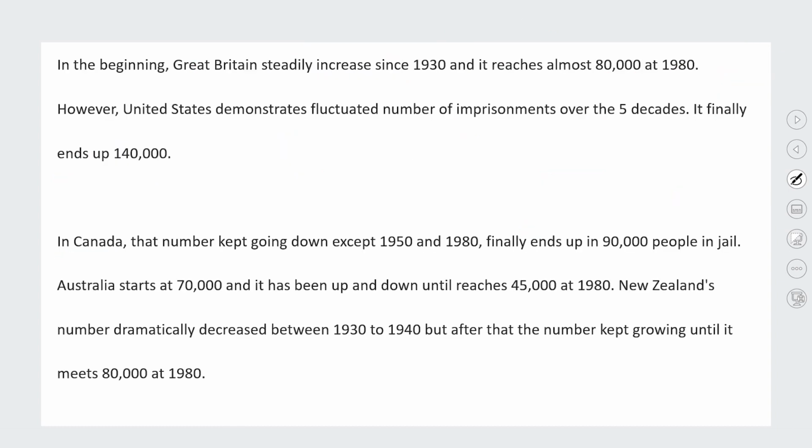Okay, so then he moves on to giving the more detailed points in the beginning. So I like this. So he's good for coherence. He's using his linking word in the beginning. Great Britain steadily increase, do it past tense, steadily increased since 1930, and it reaches, past tense again, reached almost 80,000 and in 1980. So these are the kind of easy mistakes that you can check to make when you're talking about years. It should be in 1980.